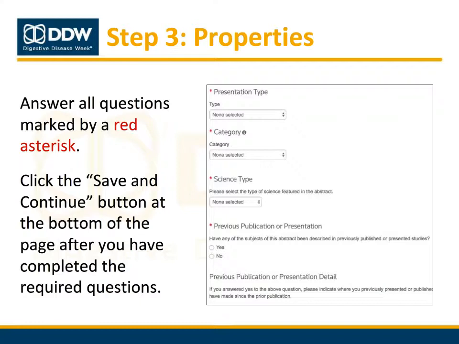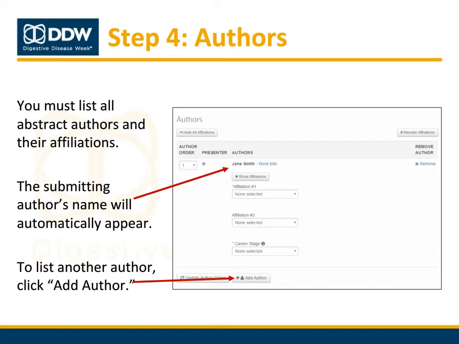When you finish this step, click Save and Continue. To complete Step 4 of the submission process, enter your abstract co-authors and their affiliations. The submitting author's name and affiliation will automatically populate the screen. To add additional authors, click the Add Author button.